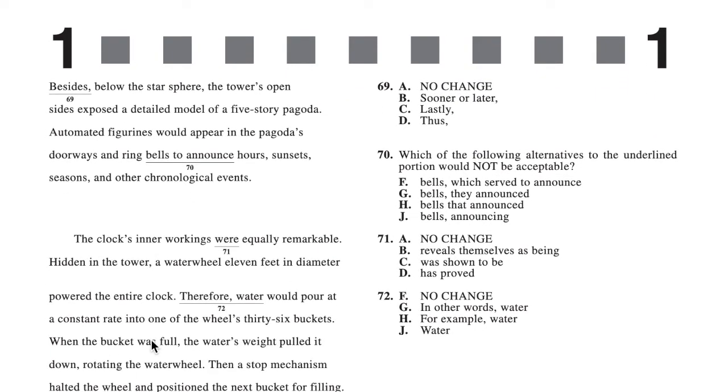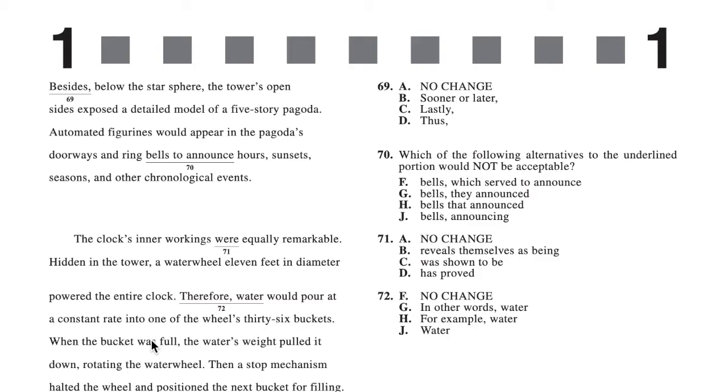69. Okay, so 69 is C. Lastly. So for this question, if you read it, it says, "besides below the star spear, the tower's open sides expose a detailed model of a 5-story pagoda." So, thinking about this, besides makes no sense here. So, cancel off A. Sooner or later also makes no sense here.